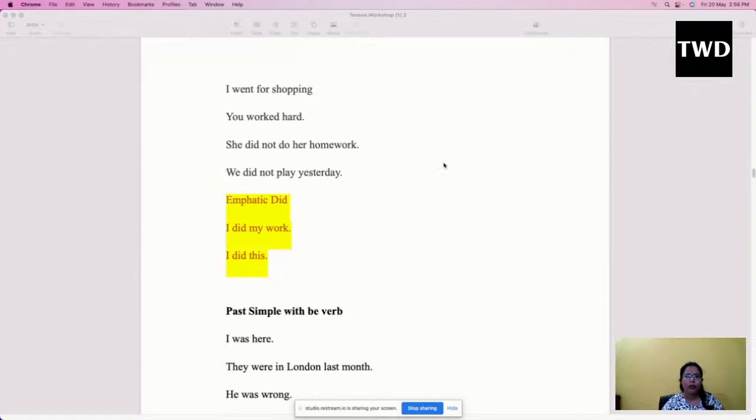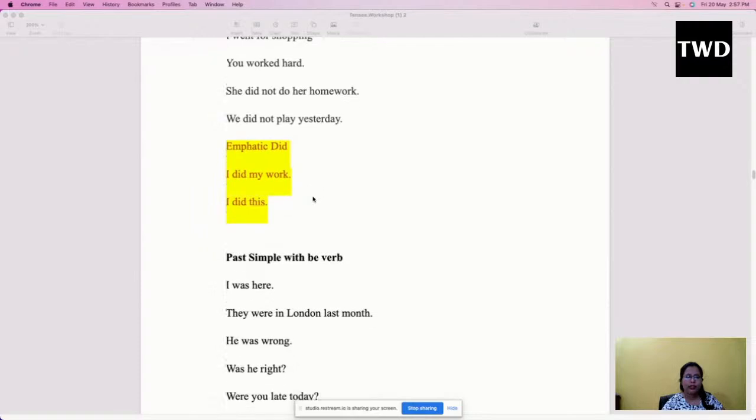The moment we want to frame a negative sentence, we have to use did, and did is the past form, and that's why the next verb, the main verb which will be coming, that would be in its present form. We did not play yesterday. Did, again it is past, and so the play, this action word is in its present form. To emphasize on something that yes, we have done this, in that case we can use did to frame a positive sentence, like I did my work, I did this.